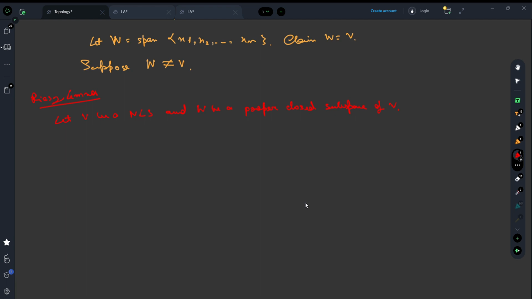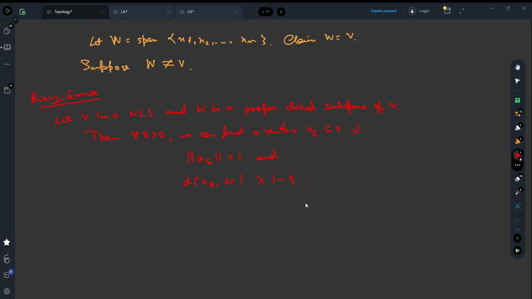Subspace, mind it. Then for all epsilon greater than 0, we can find a vector u epsilon such that the norm of u epsilon is equal to 1, that is, each of these u epsilons are unit vectors, and the distance of u epsilon from the subspace W is greater than or equal to 1 minus epsilon. Clear?